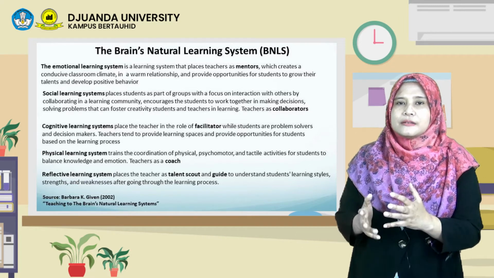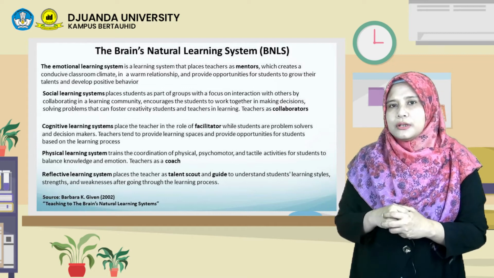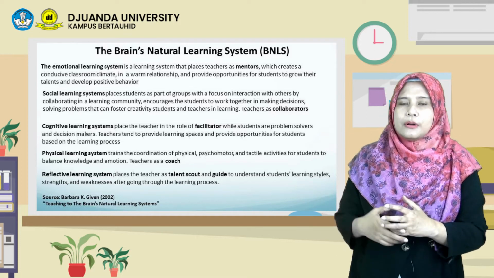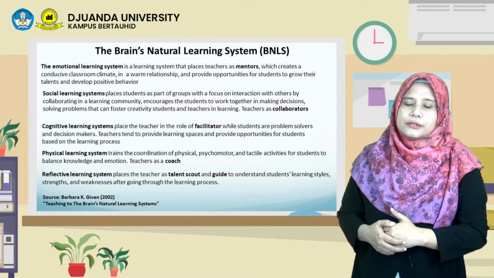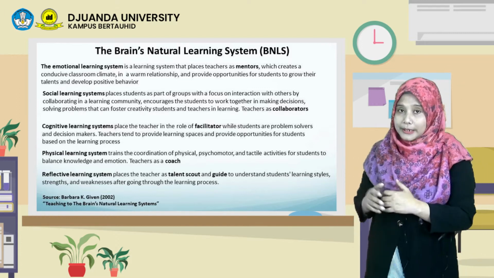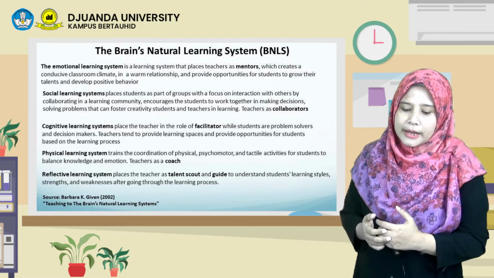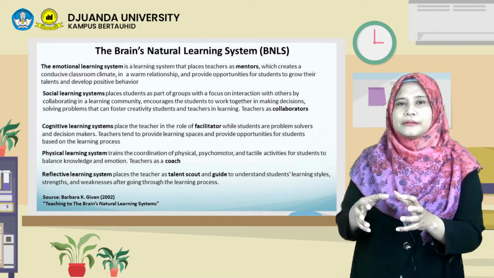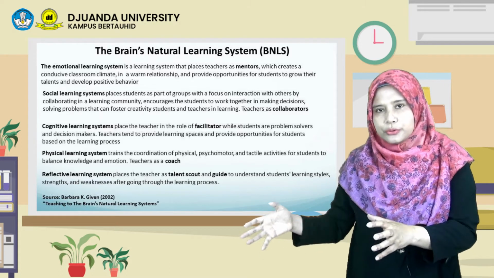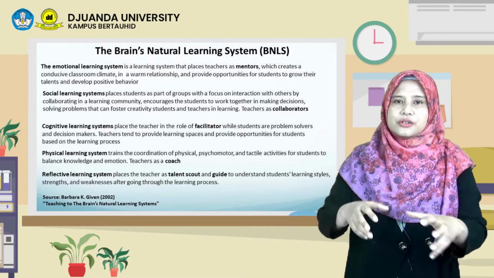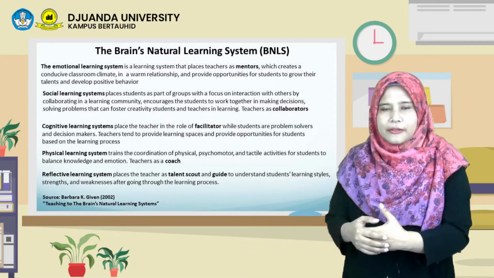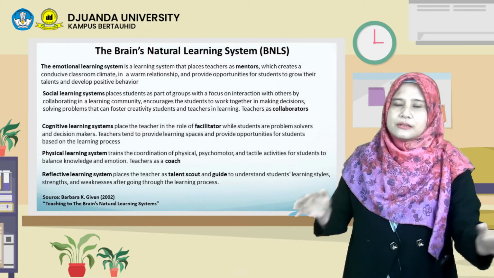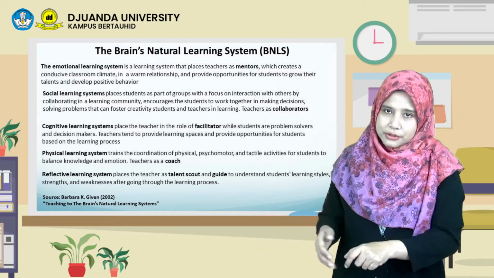And it's the goal of this emotional learning system: to give motivation and desire to learn to all students. The social learning system places the teacher as a collaborator. In the social learning system, the teacher can make small groups of students, and each group can discuss together, interact together, and communicate with each other, student with student and student with teacher.